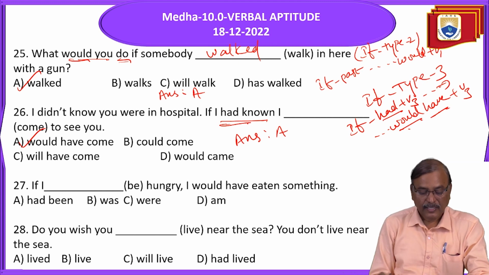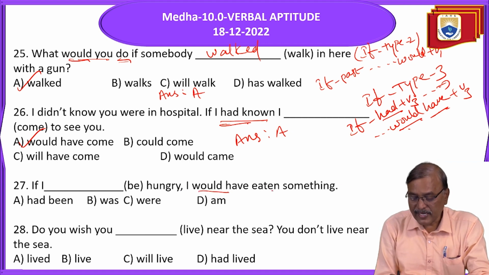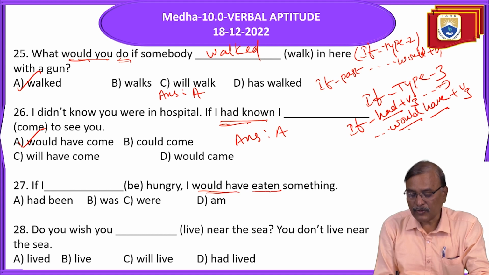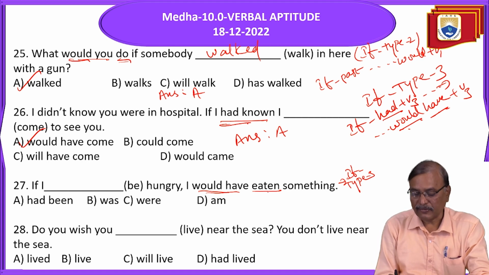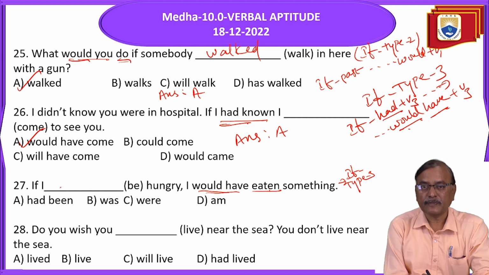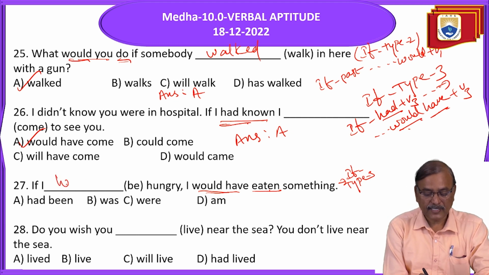Next. "If I dash be hungry, I would have eaten something." So would have eaten. Main side would have plus V3. So this is if clause type 3 only. If clause type 3, this side would have, should have, could have V3. This side it should be past perfect. What is that? Past perfect: had plus V3.